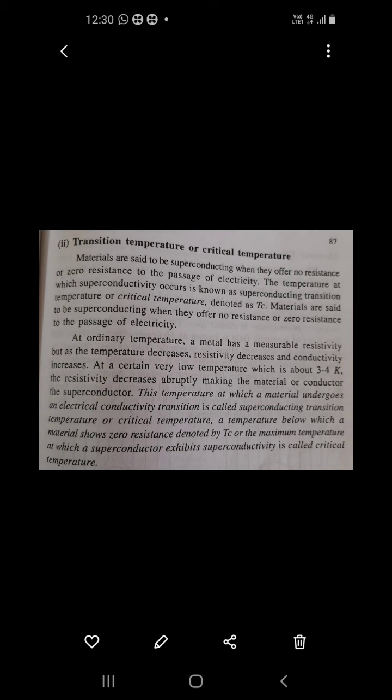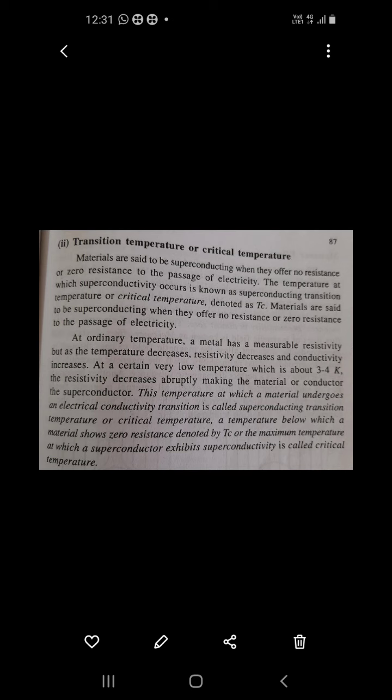The temperature below which a material shows zero resistance is denoted by Tc, or the maximum temperature at which a superconductor exhibits superconductivity is called the critical temperature.